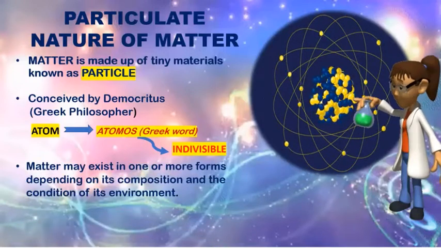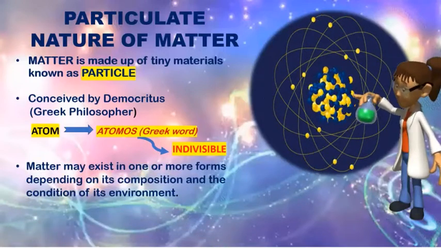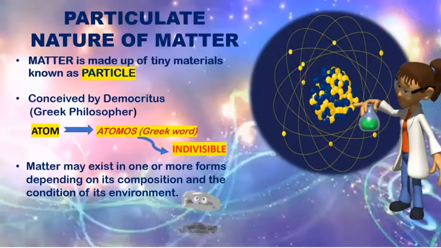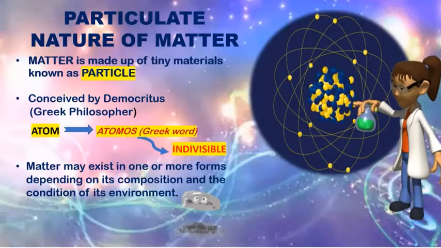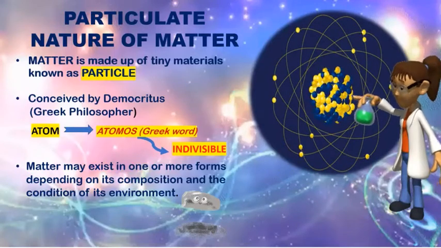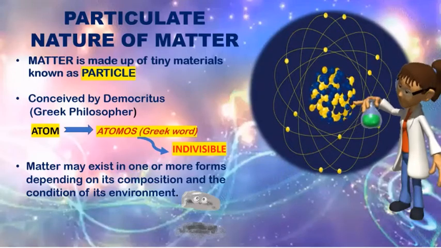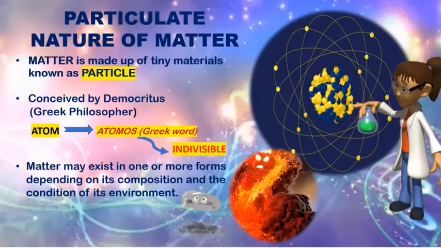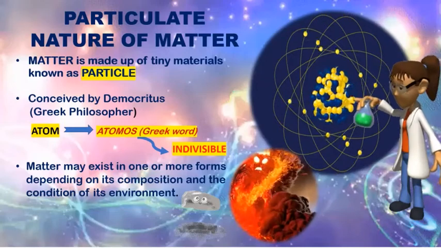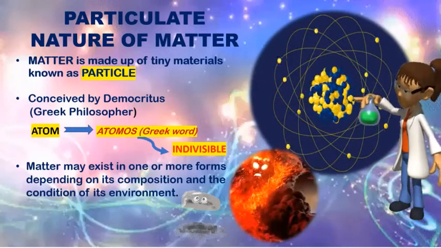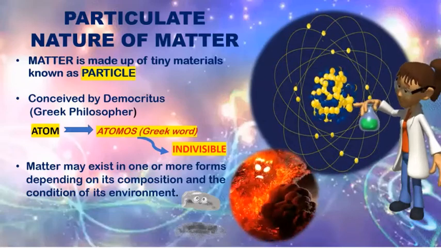Now, matter may exist in one or more forms, depending on its composition and the condition of its environment. Let's take for example a rock. If it is at room temperature, the rock is in solid form. But when it is under a volcano or beneath the earth, then the rock is in liquid form. This will then be called magma.